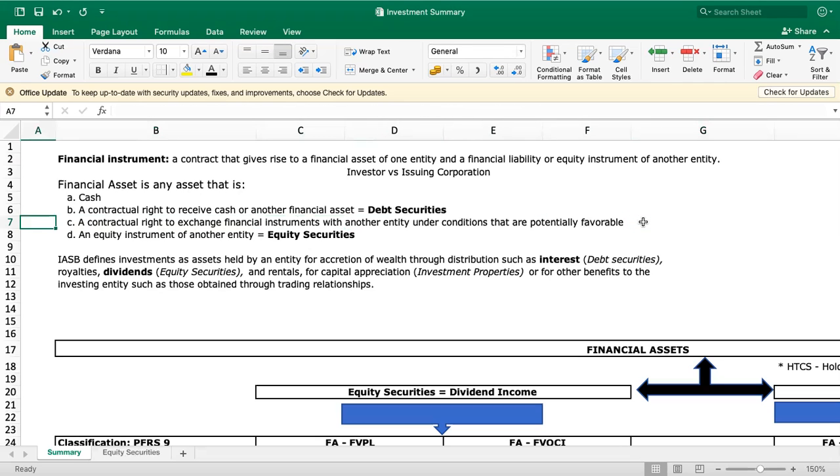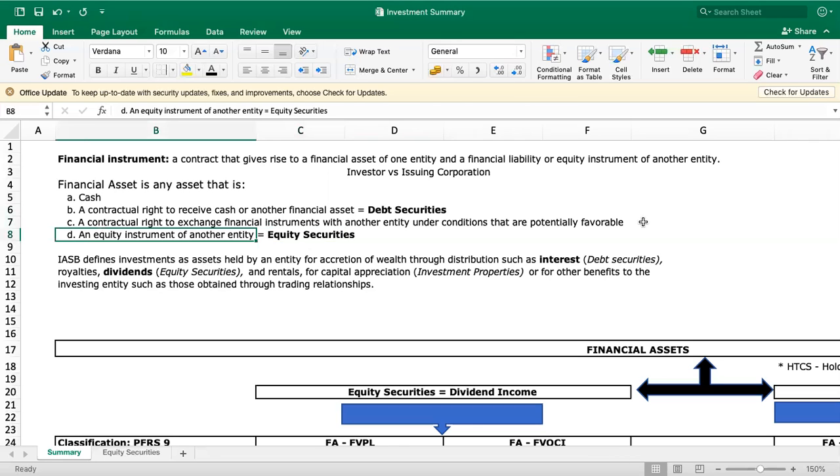Then last, a financial asset is any asset that is an equity instrument of another entity. This refers to equity securities. When you say equity securities, we invest in shares, we invest in stocks. Therefore, as an investor, we are considered shareholders.